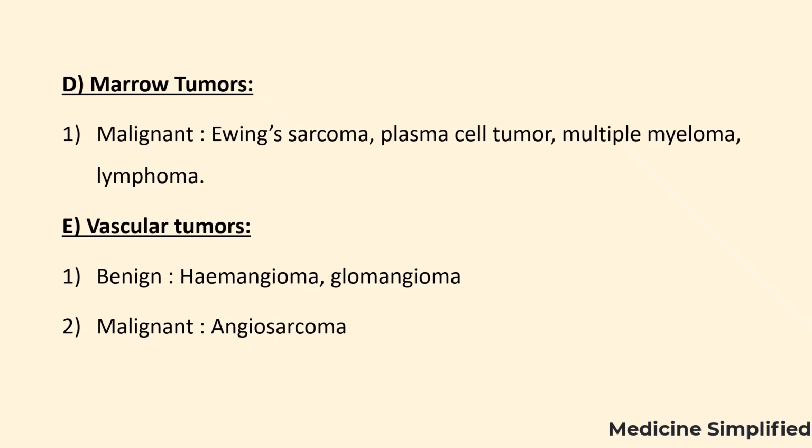Another type is vascular tumors, which are further classified into benign and malignant. Benign include hemangioma, tumor made up of abnormal cluster of blood vessels. Glomangioma, it is a mesenchymal neoplasm, develops in fingers, feet and long bones. In malignant subtype, angiosarcoma, it is rare, originates in lining of blood or lymphatic vessels.